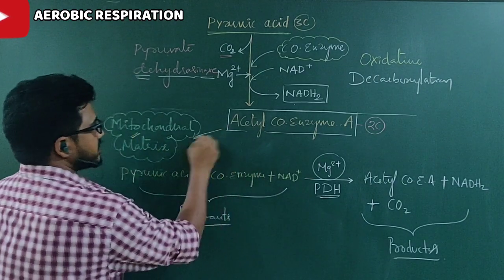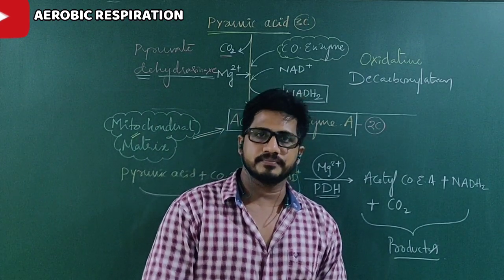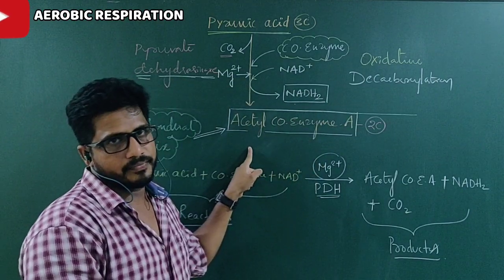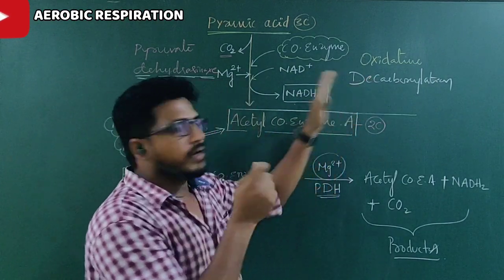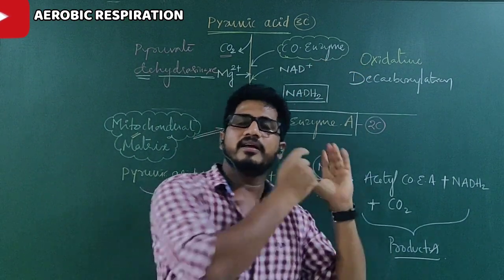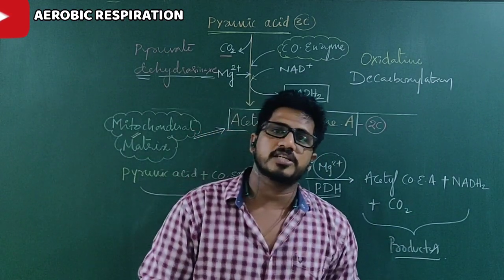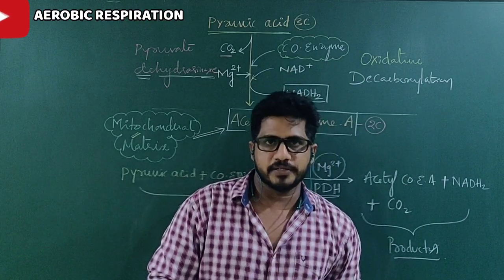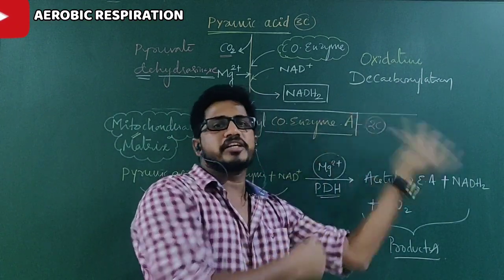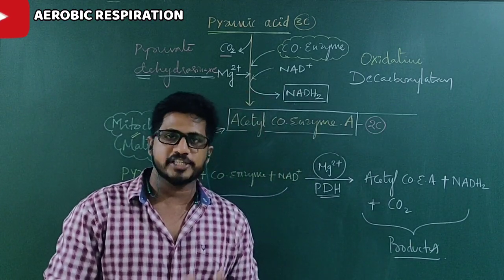Whenever acetyl coenzyme A is available in the mitochondrial matrix, the Krebs cycle will begin. So the initiator of the Krebs cycle is acetyl coenzyme A. So you have to think of oxidative decarboxylation as a connecting link between glycolysis and the Krebs cycle. Oxidative decarboxylation takes place only in aerobic respiration. Where this process is lacking, and mitochondria are absent, NADH is reused, forming ethanol or lactic acid according to the circumstances available for fermentation or not.